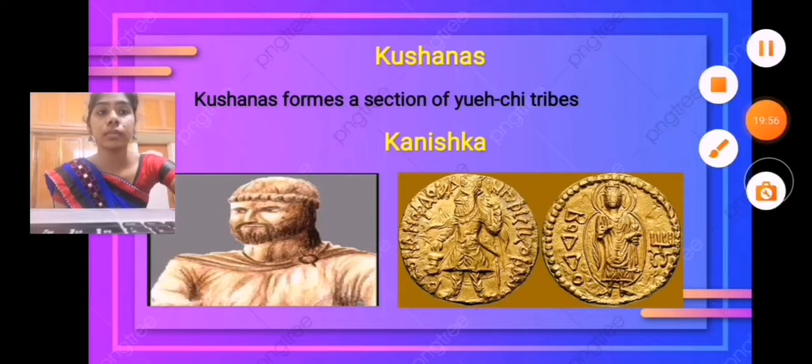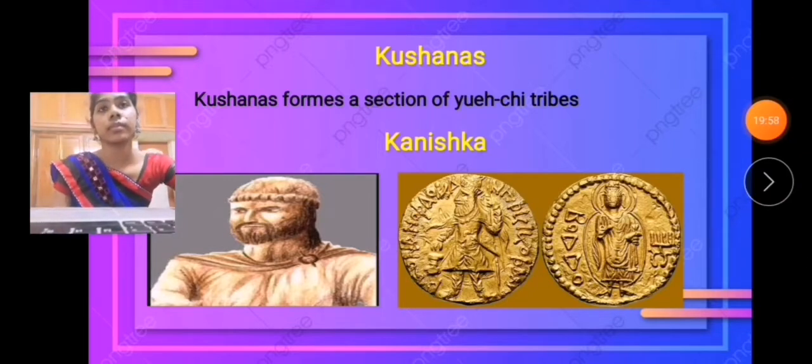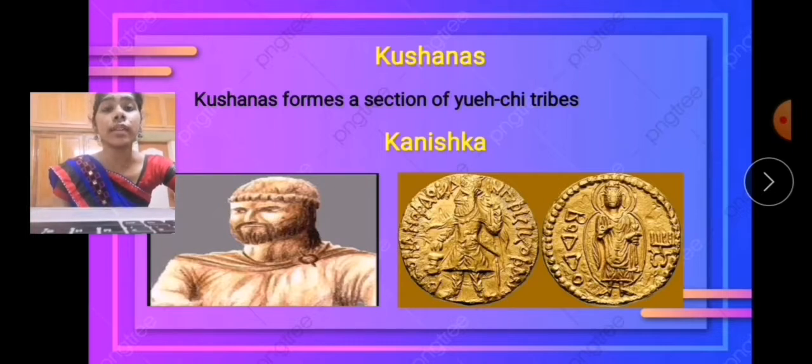In the 1st century BC, the Yuchi tribes were composed of 5 major sections, of which the Kushanas attained political ascendancy over the others. Note it down, students.